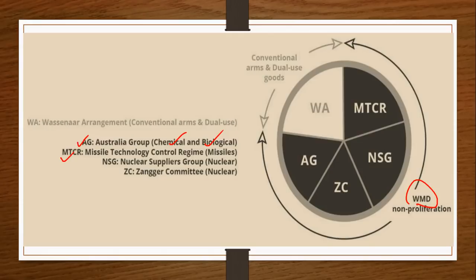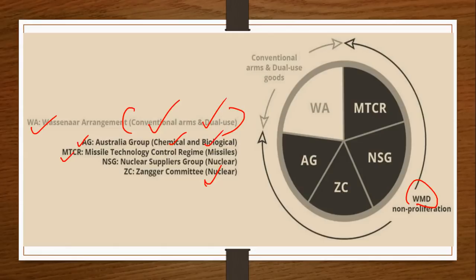Then you have the NSG, whose name itself indicates it's about nuclear, and then you have the ZC, that is the Zangger Committee. It deals with nuclear, and the Wassenaar Arrangement deals with conventional arms and dual use. Now you know what conventional arms as well as dual use technology are.